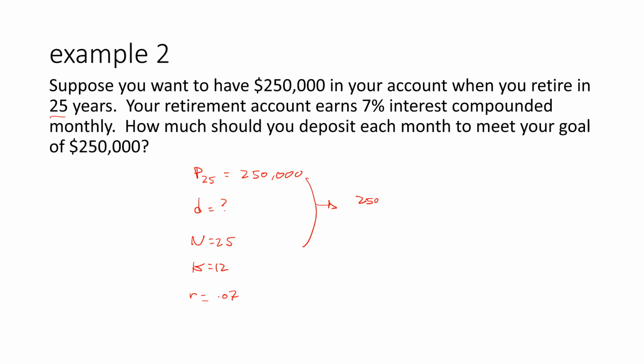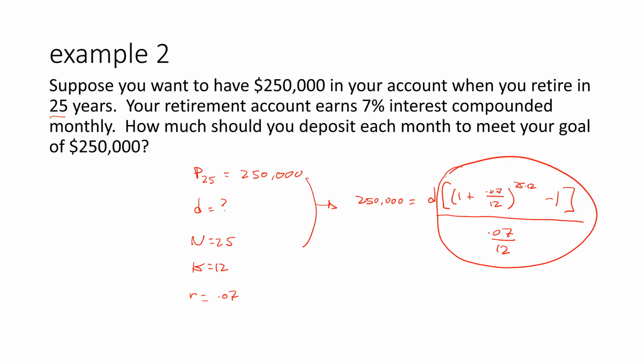Okay, we plug all this stuff into our annuities formula. We're looking at 250,000 is equal to D, which we're solving for here, times 1 plus 0.07 over 12, raised to the 25 times 12. I think 300, raised to the 300 there. And then this whole thing is divided by 0.07 divided by 12. Again, what I went ahead and did is I calculated essentially this whole thing.